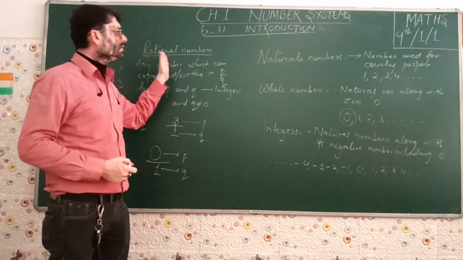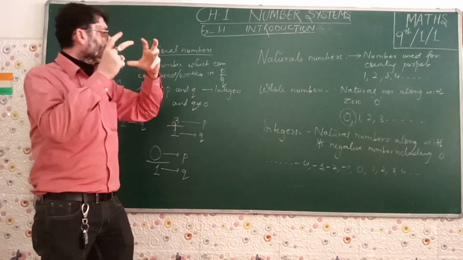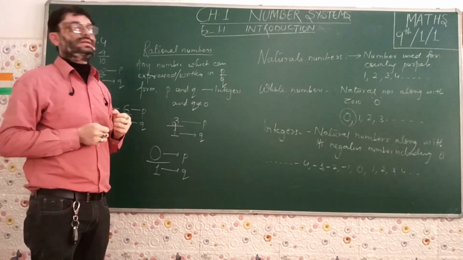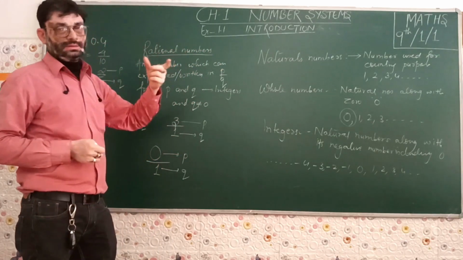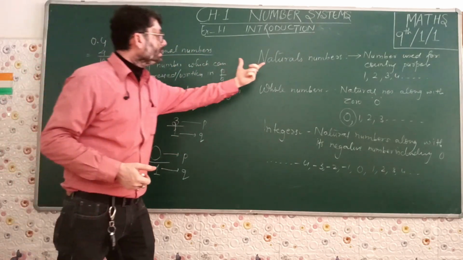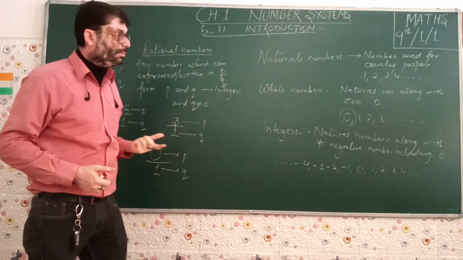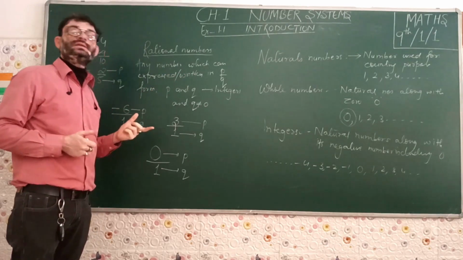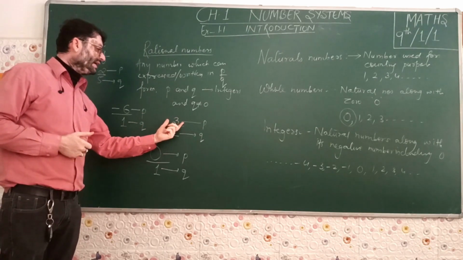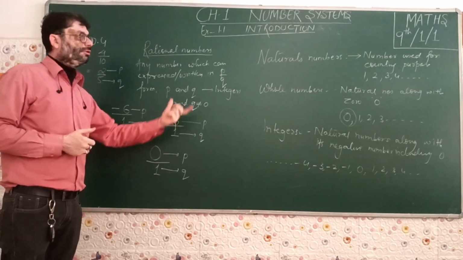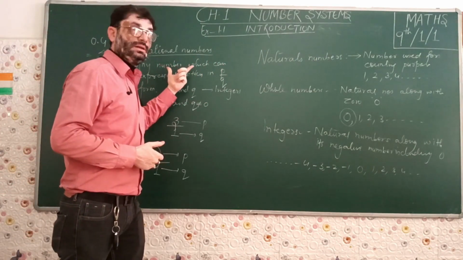Comparing all this with rational numbers, as I have told you, a rational number is a combined form of all the numbers that we have studied in our previous classes. All the natural numbers are rational numbers. That is very true. All the natural numbers are rational numbers because all natural numbers can be expressed in P upon Q form, where P and Q are integers and Q is not equal to 0. 1, 2, 3, 4. We have seen that 3 can be represented in P by Q form. We have taken the example. So we can say that all natural numbers are rational numbers.